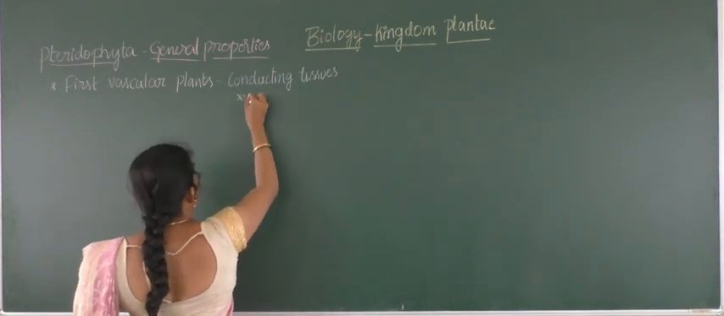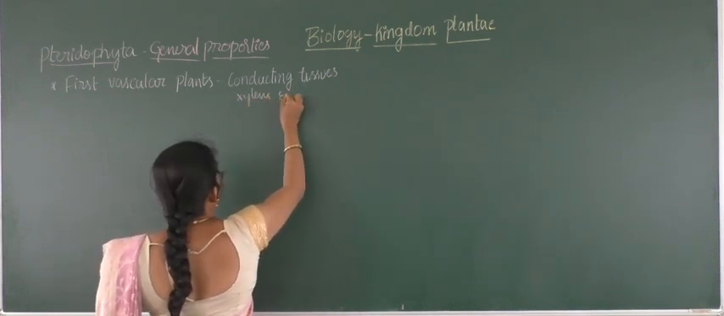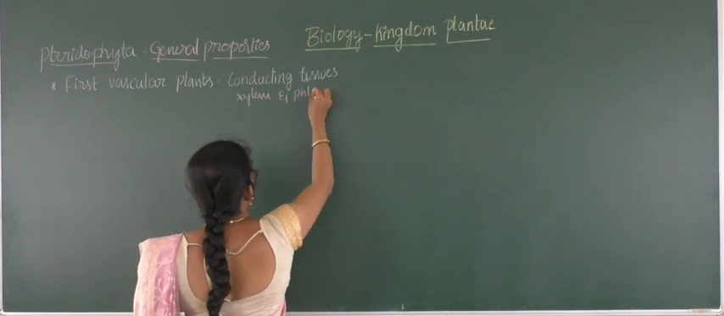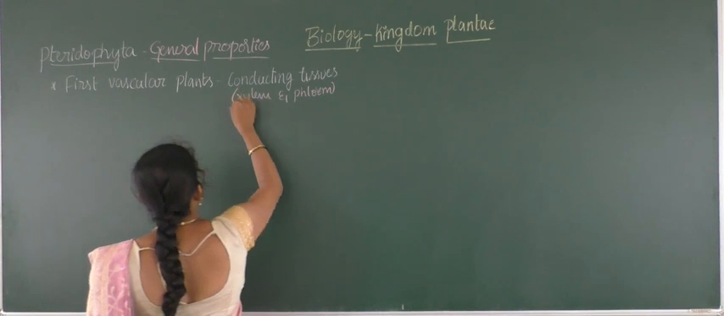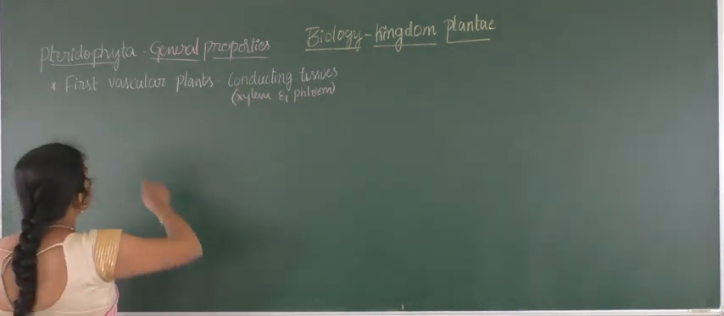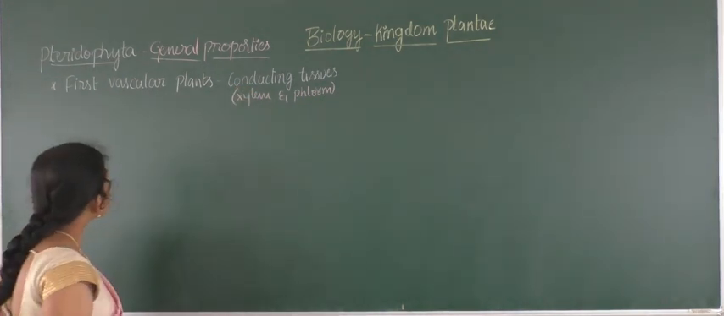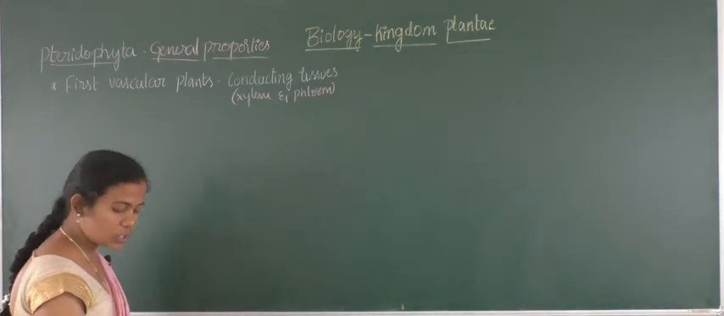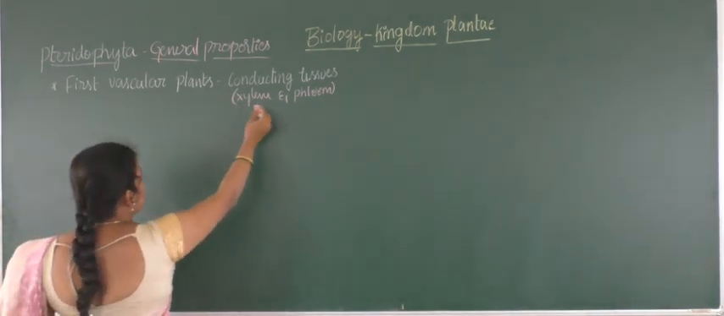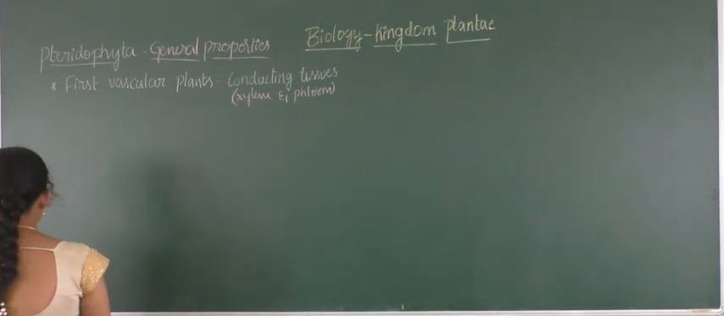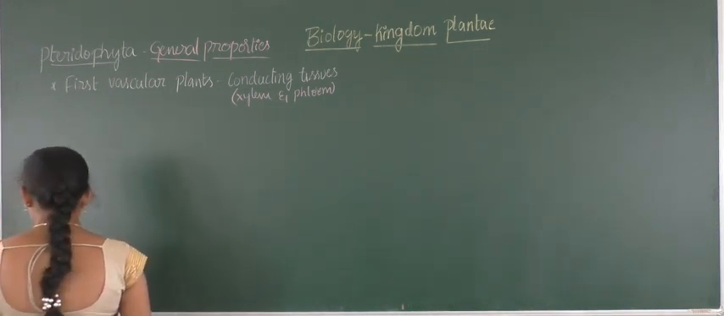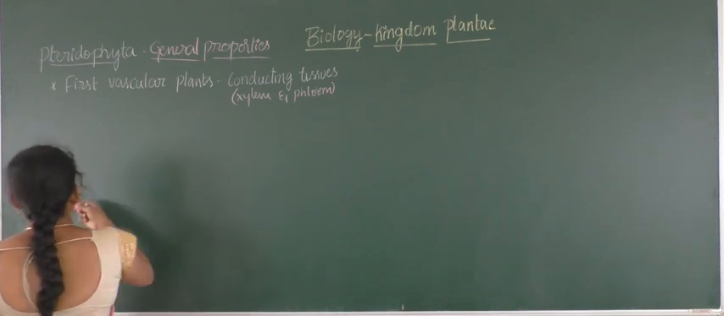Those are xylem and phloem. These two are absent in the case of algae and bryophytes. But starting from pteridophytes, there will be a presence of vascular tissues. So xylem and phloem are present in this group of organisms. That's why these are commonly called primitive tracheophytes.